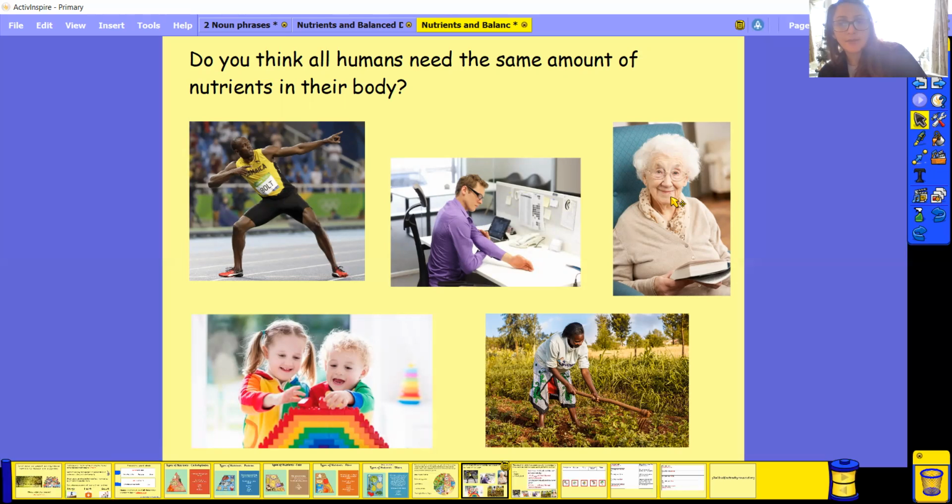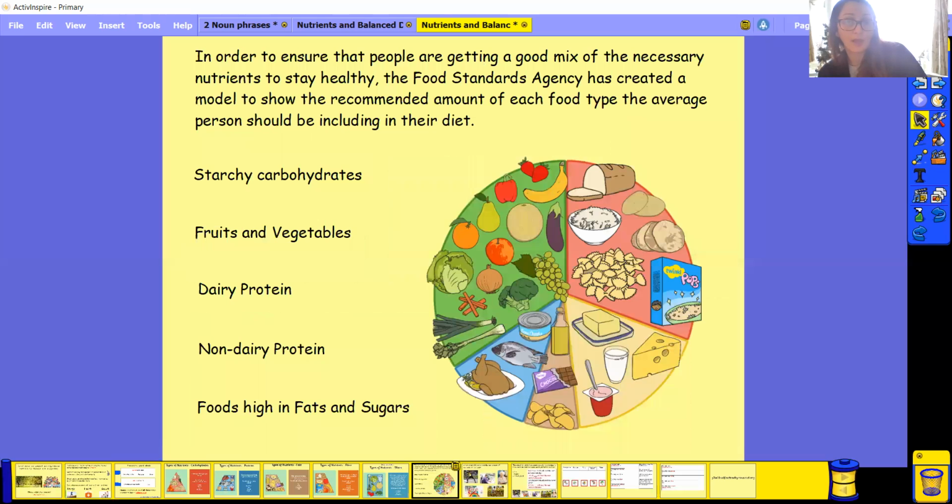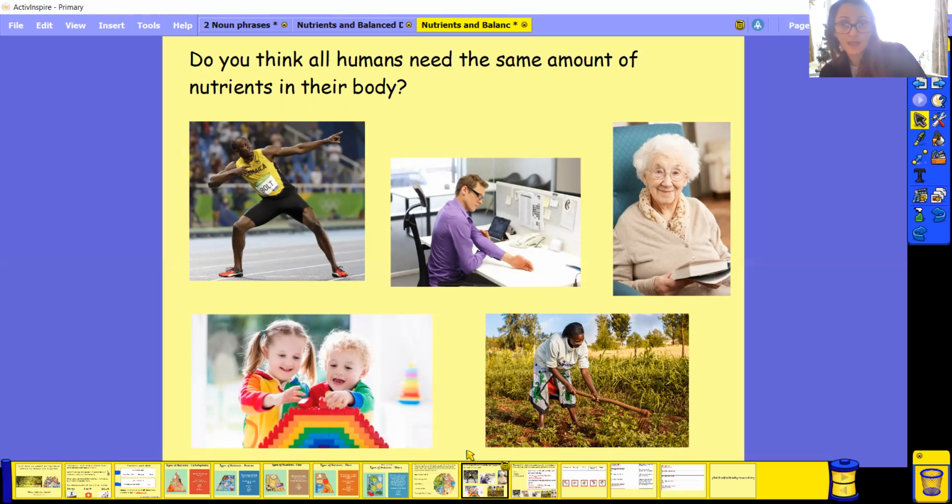Same for this elderly woman here. She might need more things like nutrients, like the apples, fruits and vegetables to keep her healthy. She might need it more than the rest of these people because she's a little bit older. She needs things to keep her nice and healthy.